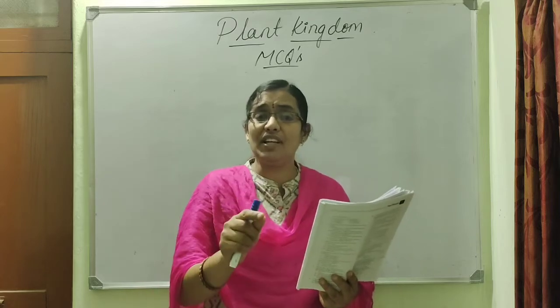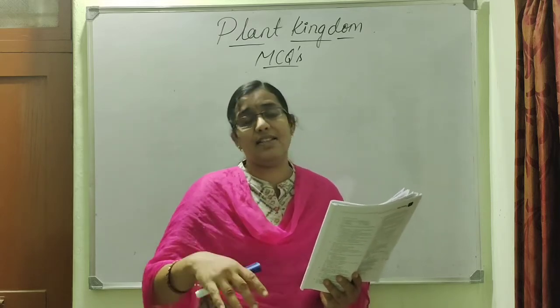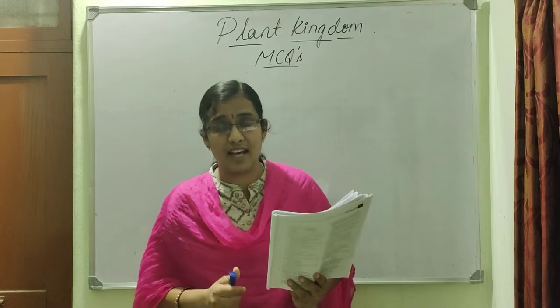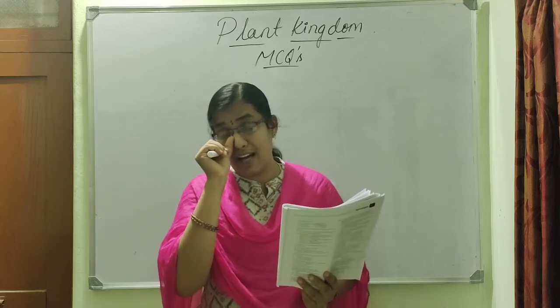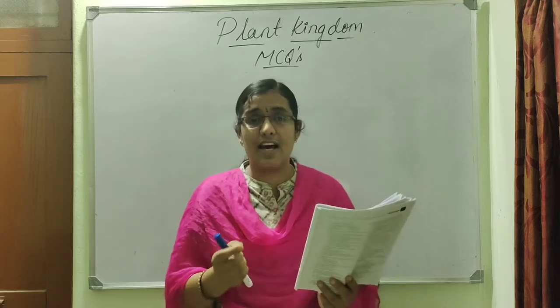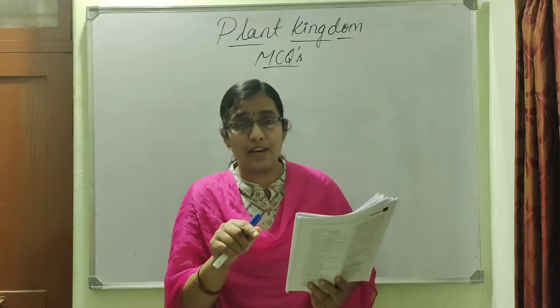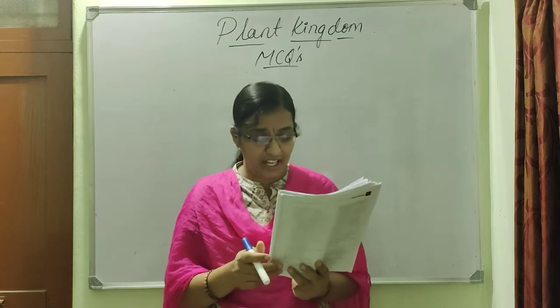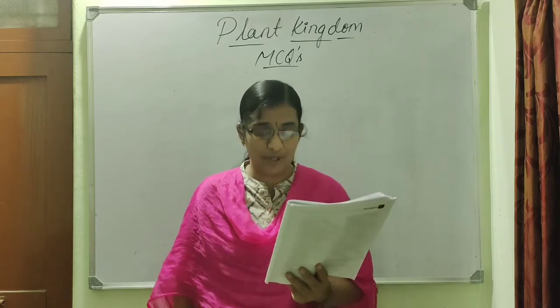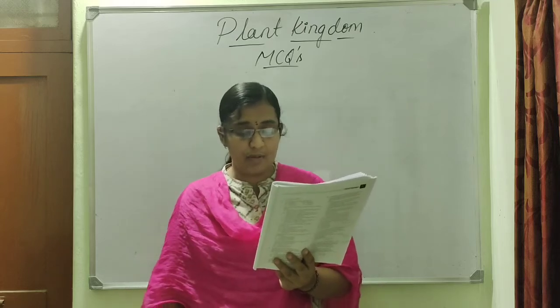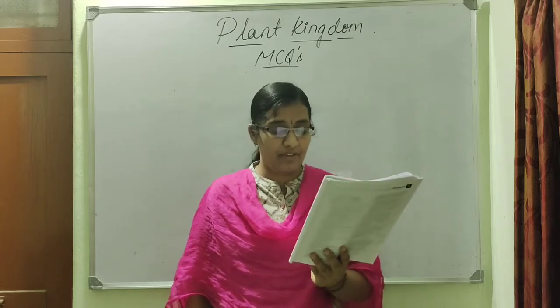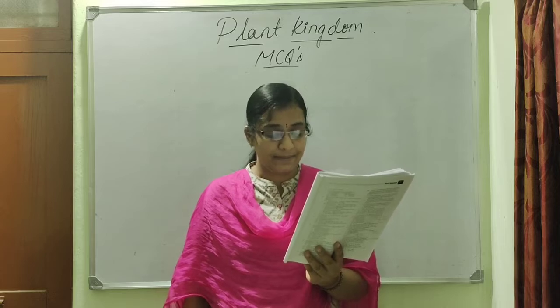So any one of the gametes will be smaller in size and the other will be larger in size, but both will be having the flagella, and thus in anisogamy both the gametes are motile in nature. So which is the right option? Option 2. Gametes are morphologically similar but physiologically dissimilar.